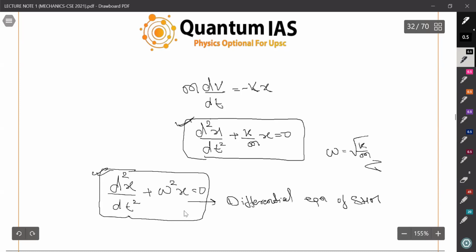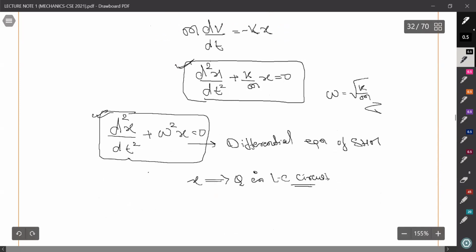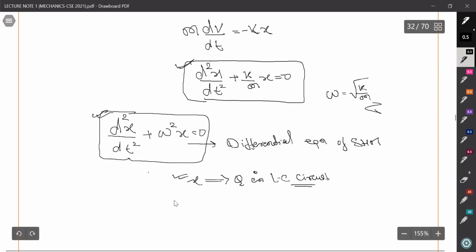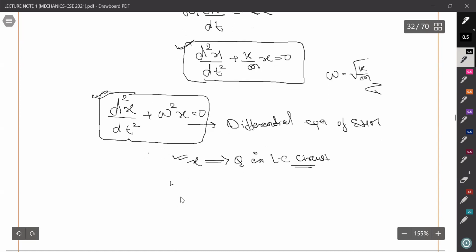But I want to stop here and discuss: if we change the x with charge in an LC circuit, see, oscillation of the charged particle, the conversion of magnetic field into electric field and electric field into magnetic field in an LC circuit, we can also measure it from there. So you need not worry about these things. We will connect this when we study electromagnetism.